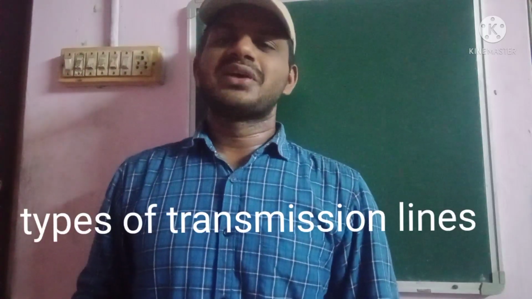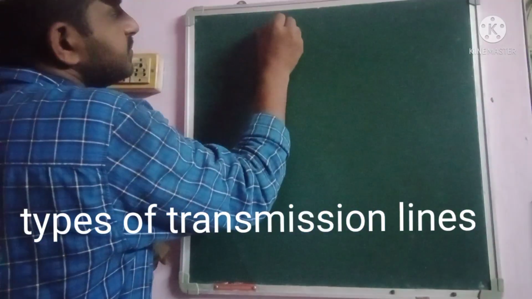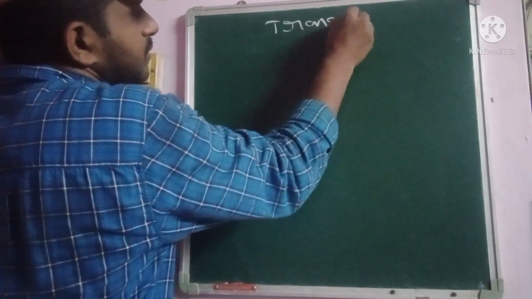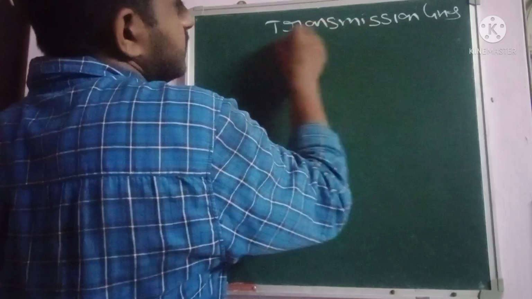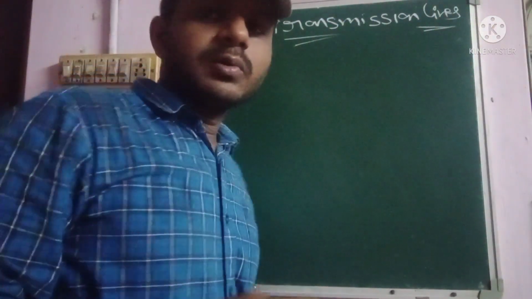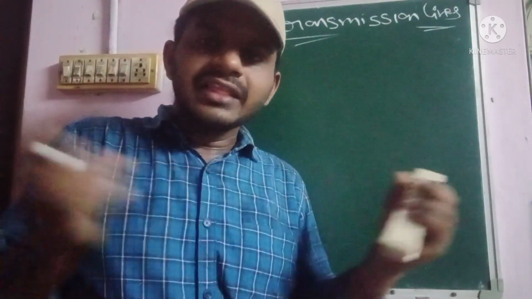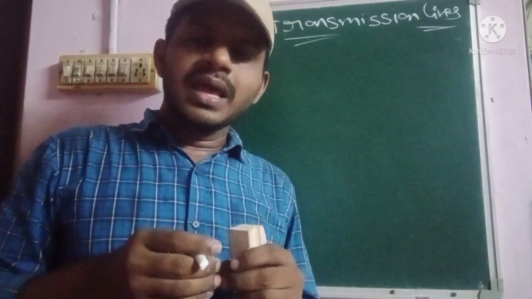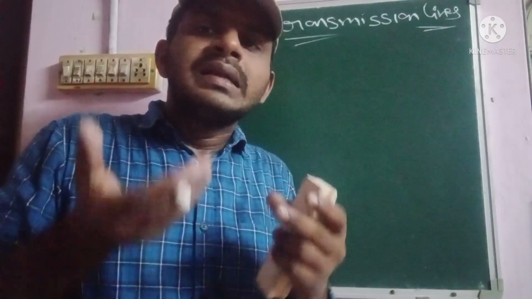Today we are going to discuss the different types of transmission lines. Coming to the transmission line types, they are classified according to the length of the line, or the distance of transmission.